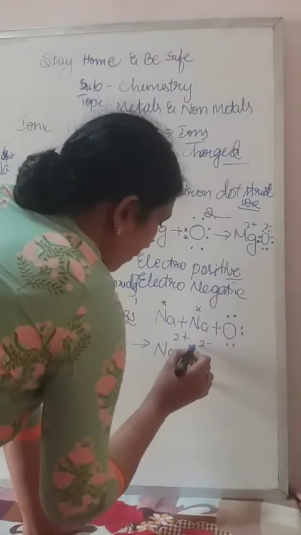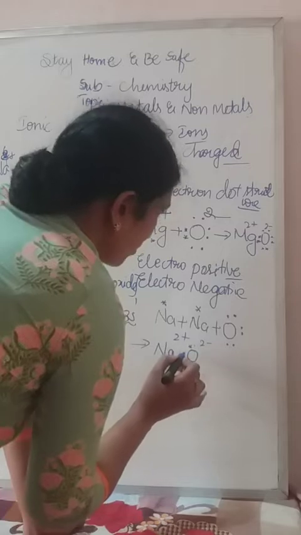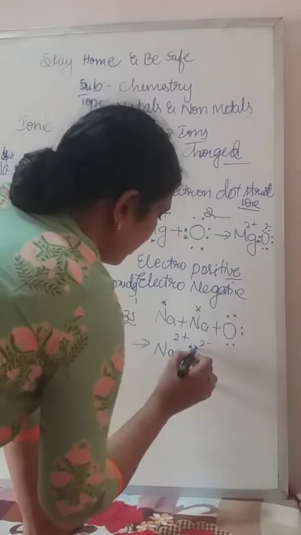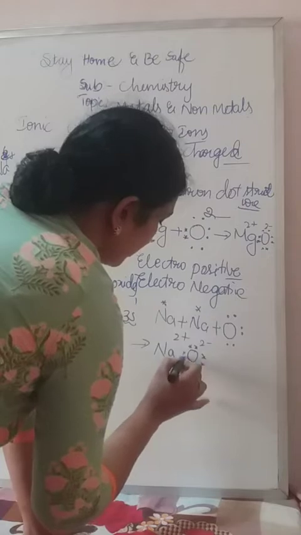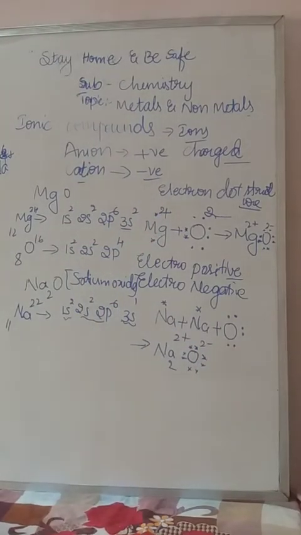Now it is fulfilled. Now it is full. So that's why it becomes Na2O, not NaO. This is decided while forming the compound, and you have to keep that in mind.